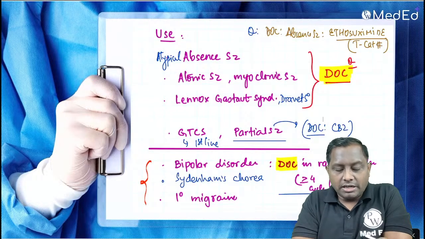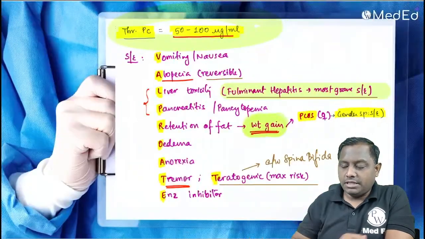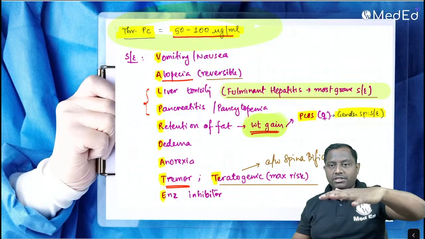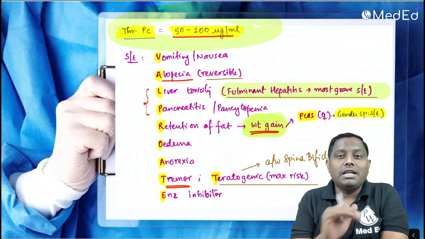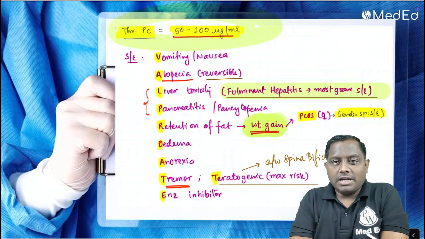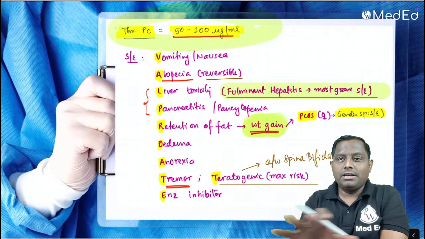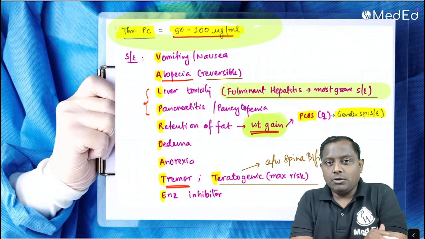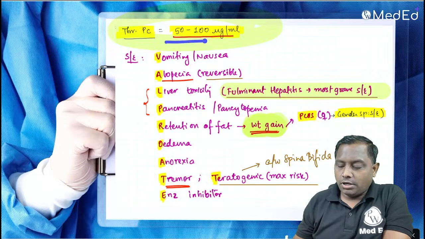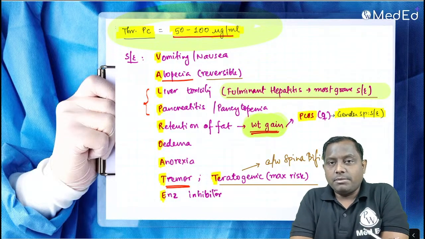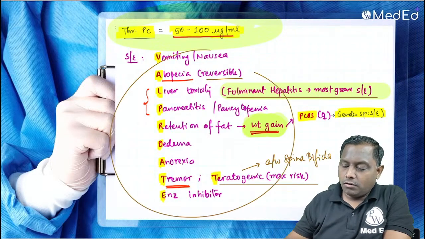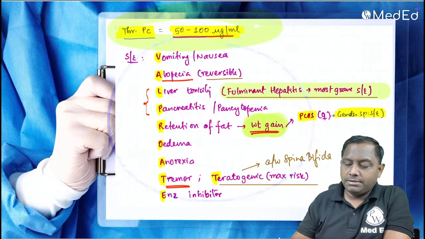So just imagine the old grandfather and you will be able to recall most of the important information, including the side effect. है ना, old grandfather gained weight, lost hair, having tremor, liver, pancreas gone, and old grandfather always inhibit you. If you go for a late night party, if you deviate from the right path, he will always stop you. No son, don't go there, don't do this, so he'll always be there to inhibit you. So this Valproate is like the old grandfather of the epilepsy family in the age group of 50 to 100. So 50 to 100 age से याद रखिएगा, therapeutic plasma concentration is 50 to 100. ठीक है. Remember the old grandfather and you will be able to recall all the important side effect in one go. एक बार में सारे side effect को भी याद रख सकते हो.